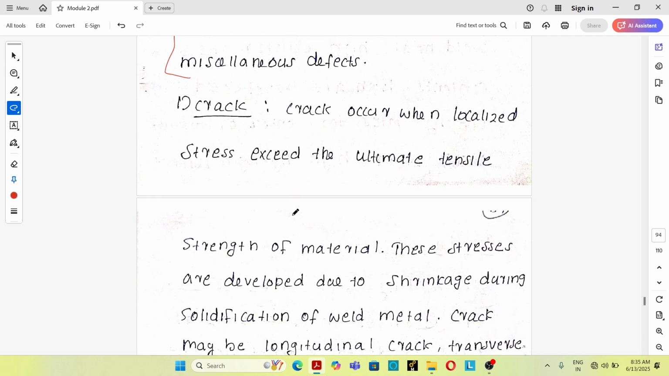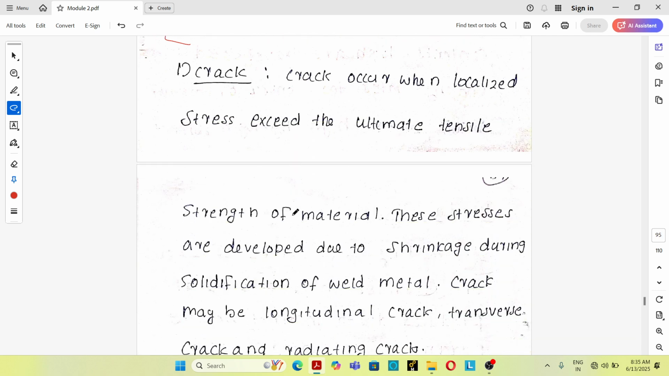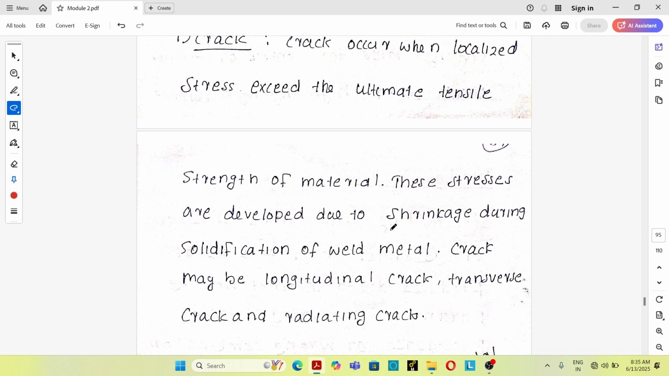First one, crack. See, the main reason for crack is localized stress exceeding the ultimate tensile strength of the material. If the localized stress produced in a welded joint exceeds the ultimate tensile strength of the material, a crack will be produced. The stress is developed mainly due to shrinkage during solidification of the weld metal.